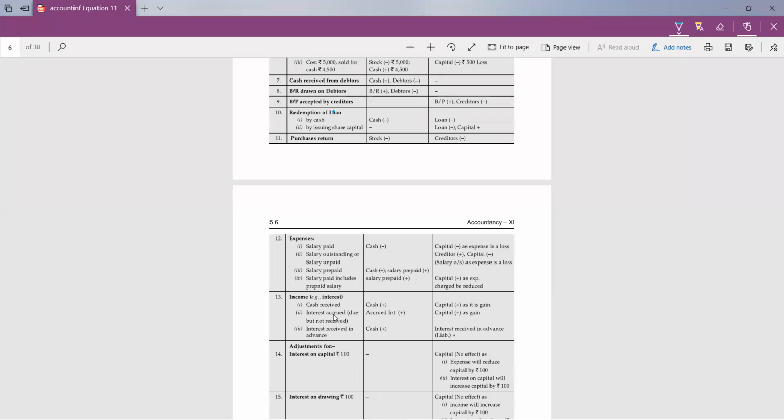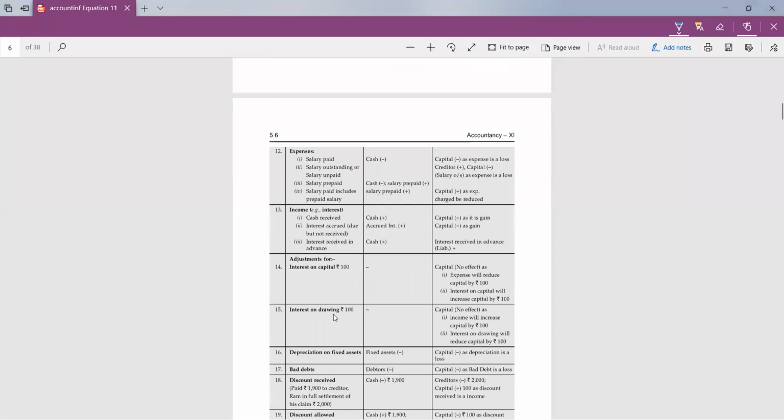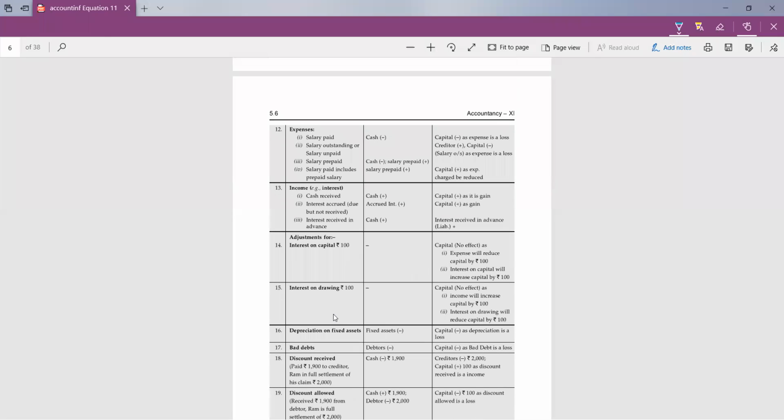So purchase return will decrease the stock and also decrease the creditors. Why? Because you have purchased goods from the creditors. So the liability will also be decreased. Whenever there is any expense, so this is a complete chart of all the accounting equation transactions. These transactions you will be finding in the numericals.